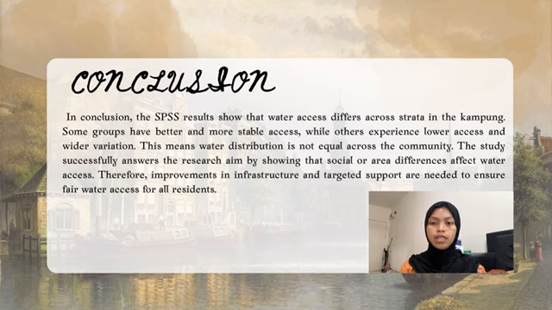In conclusion, the SPSS results show that water access differs across strata in the kampung. Some groups have better and more stable access, while others experience lower access and wider variation. This means water distribution is not equal across the community. The study successfully answered the research aim by showing that social or area differences affect water access. Therefore, improvement in infrastructure and targeted support are needed to ensure fair water access for all residents.